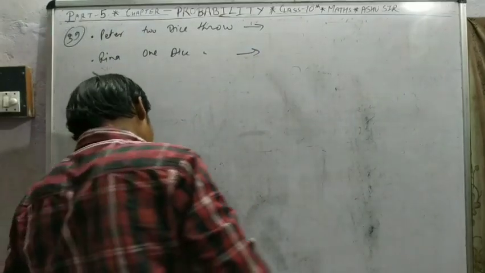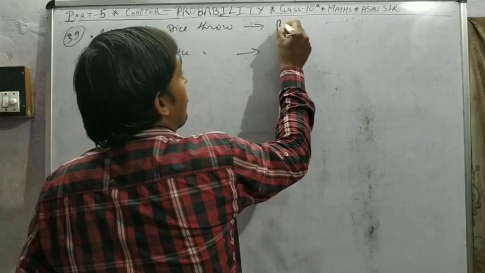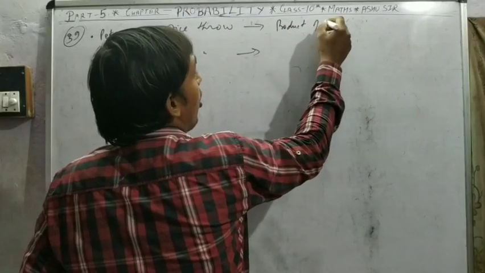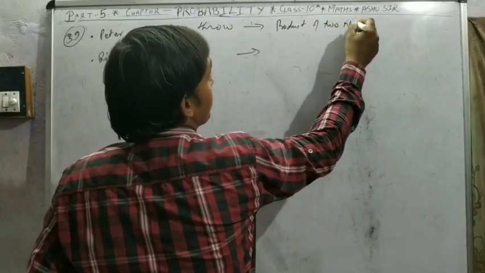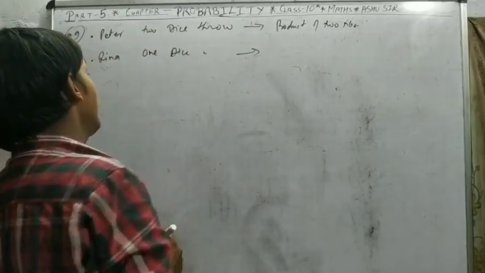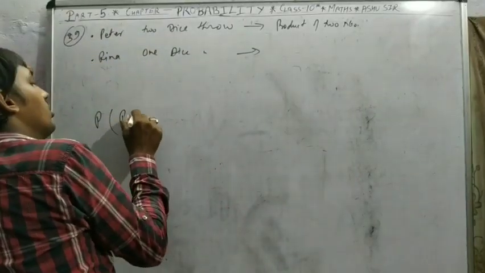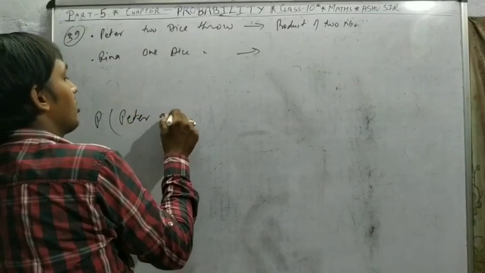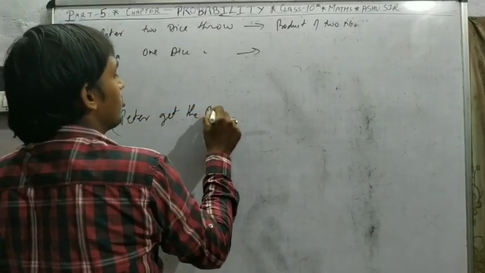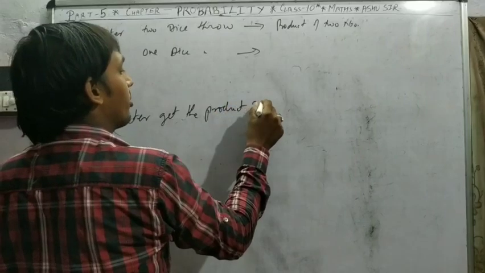Peter does the product of 2 numbers. Means the probability of Peter getting the product 25.